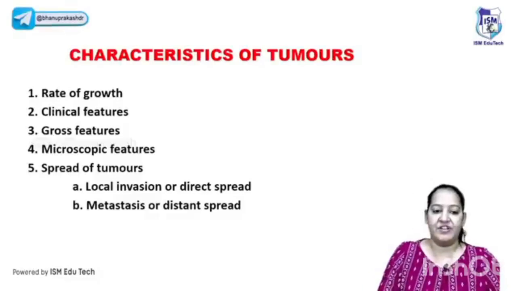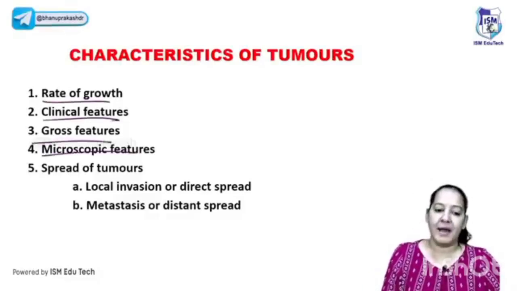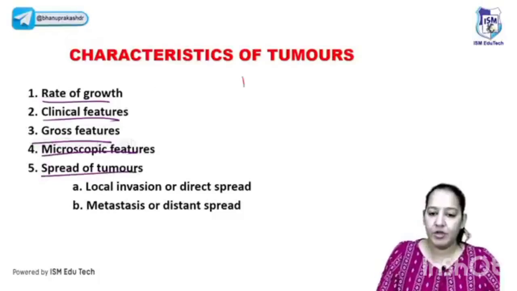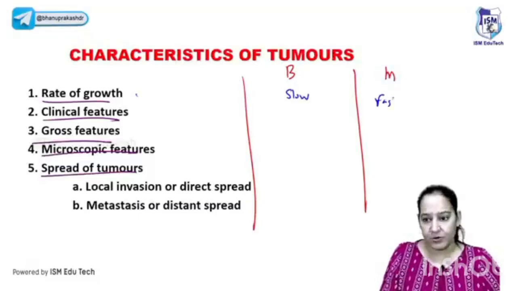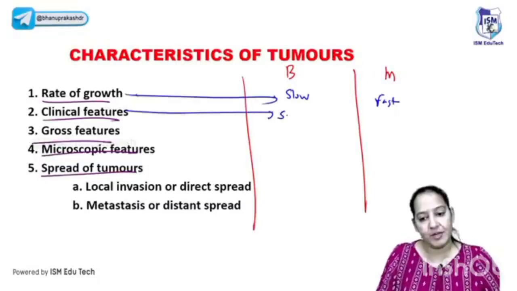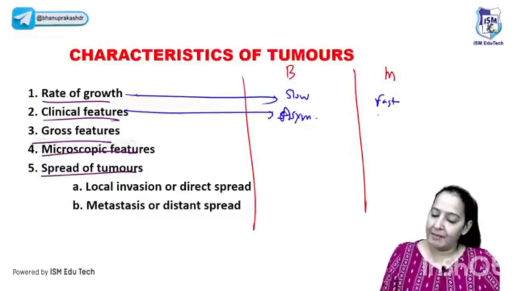So based on the 5 features we can differentiate: their rate of growth, clinical feature, gross, microscopy, and most important is the spread of the tumor. Let me show you here only. The benign tumors are slow growing. The malignant tumors are fast growing. This is based on their rate of growth. Based on the clinical feature, benign tumors are usually asymptomatic. Exceptions are there. And malignant tumors are usually symptomatic.